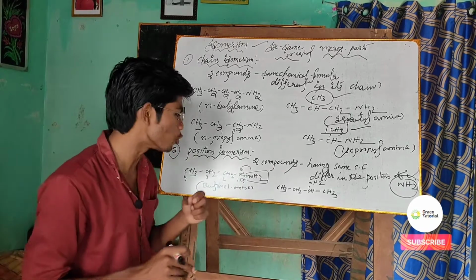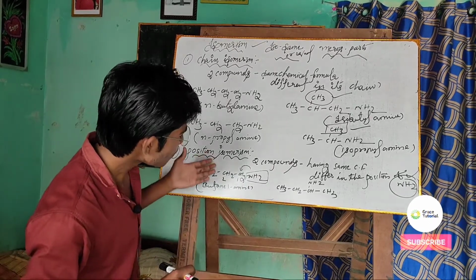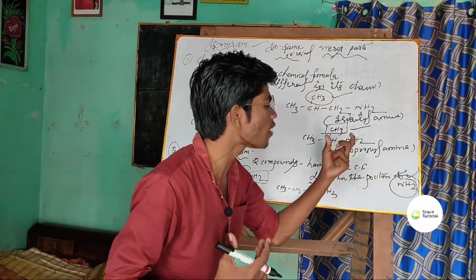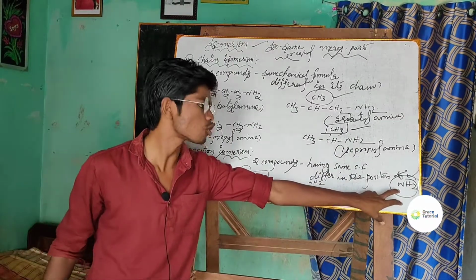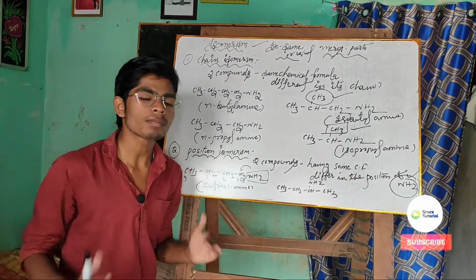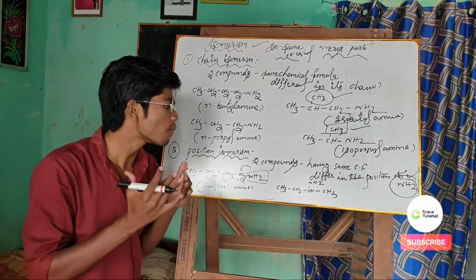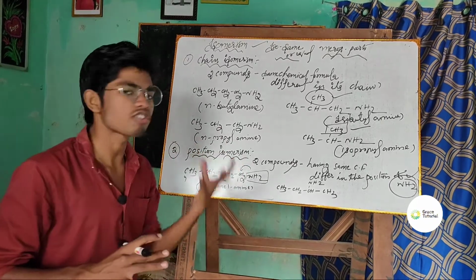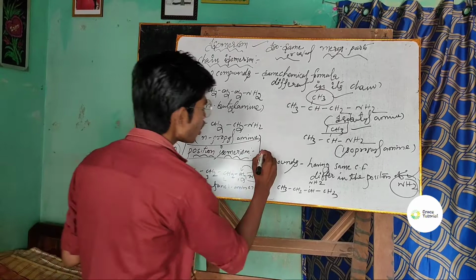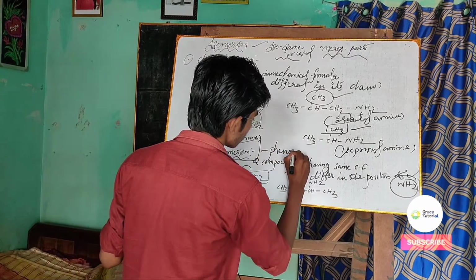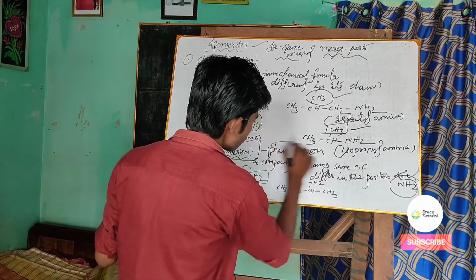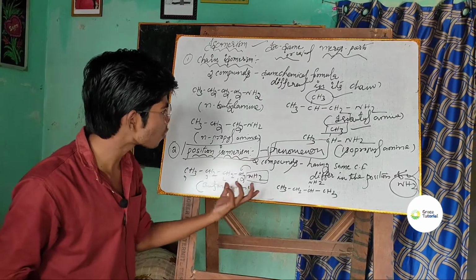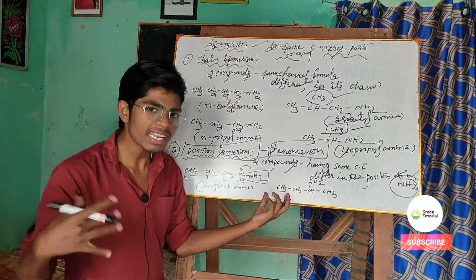So I hope it is very clear to you that when 2 or more compounds have the same chemical formula but differ in the position of the functional group, here the functional group being NH2, then the compounds obtained are called position isomers, and the phenomenon is known as position isomerism. This isomerism is basically a phenomenon, or you can say it's a process. So this is the example of position isomerism given to make it very clear.